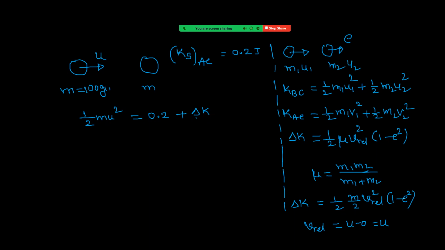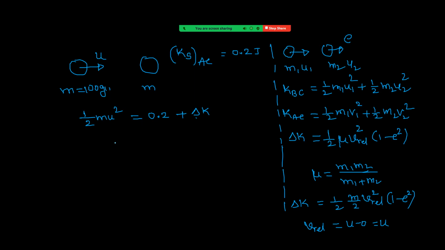But if e value is 0, then the loss will be maximum, and that loss is half into half m u square. It is half of the kinetic energy. That means when one body is at rest and the other body is moving, both having identical masses, the maximum loss in kinetic energy is half of the kinetic energy.